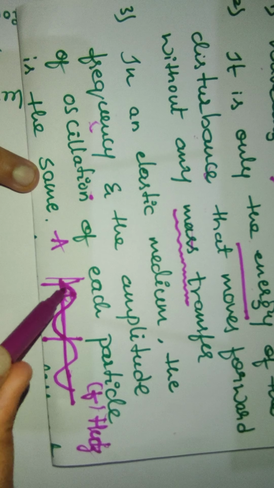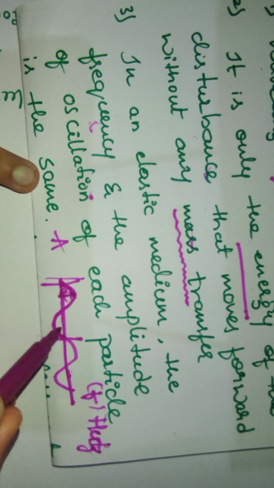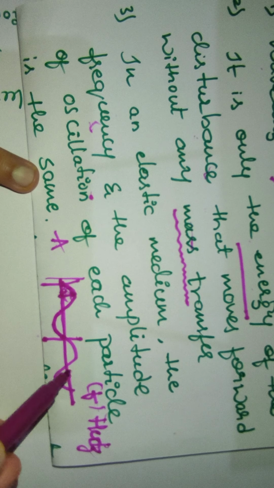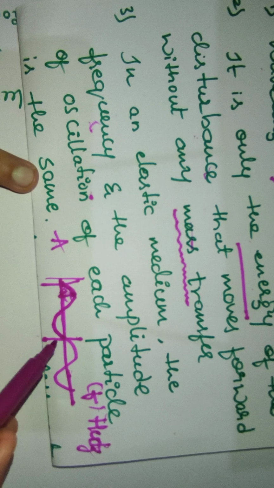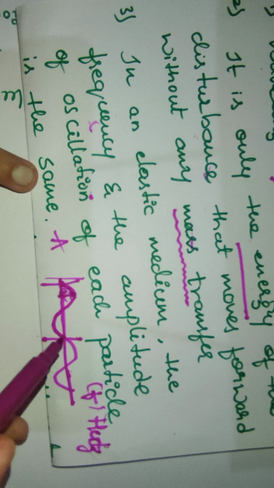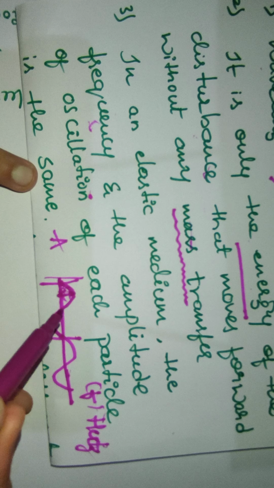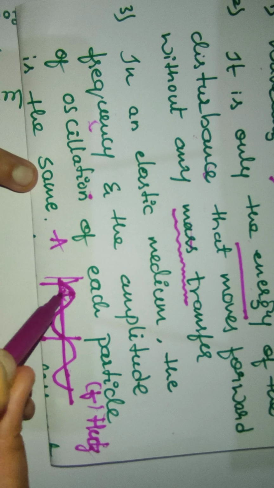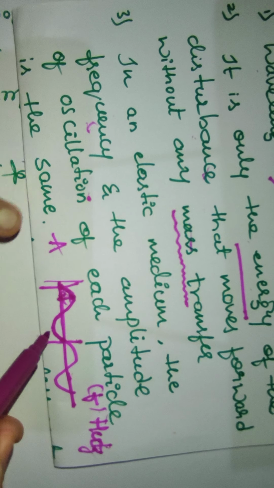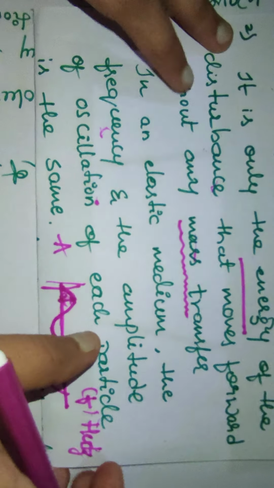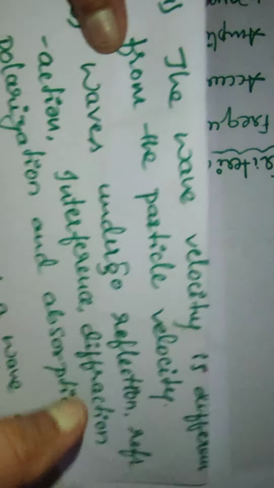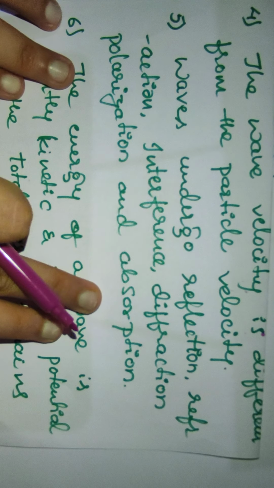The molecules are oscillating. When a disturbance occurs, there is continuous oscillation. The amplitude and frequency of oscillation of each particle are the same. That is one characteristic of a wave.